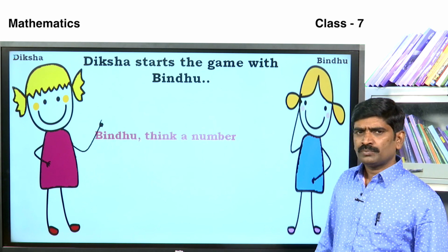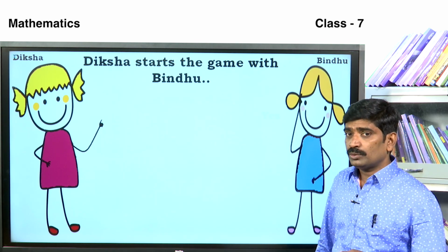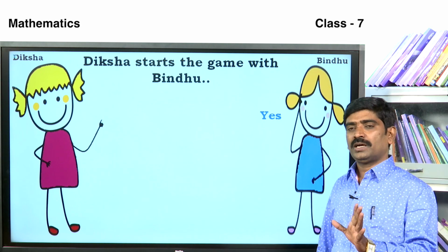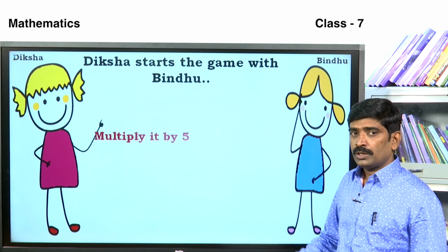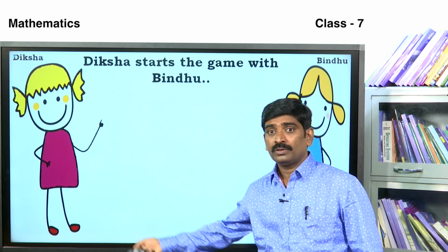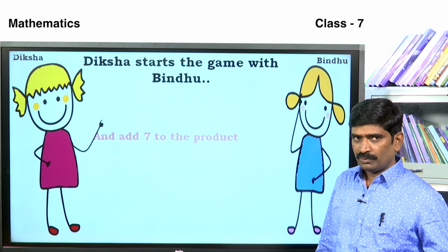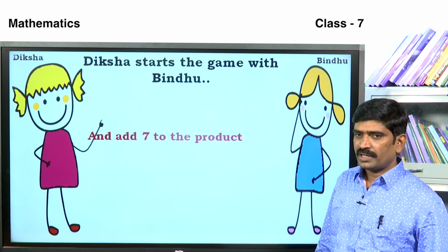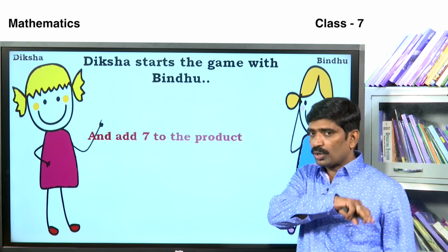Diksha and Bindu discuss the problem. Diksha says, Bindu, think of a number. Bindu says, yes, I will think of it. Next, Diksha says, multiply it by 5. Bindu says, okay. Then Diksha says, add 7 to the product.